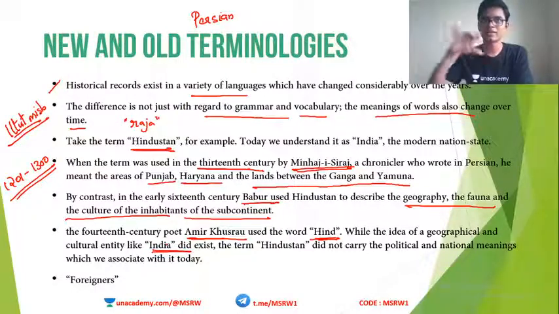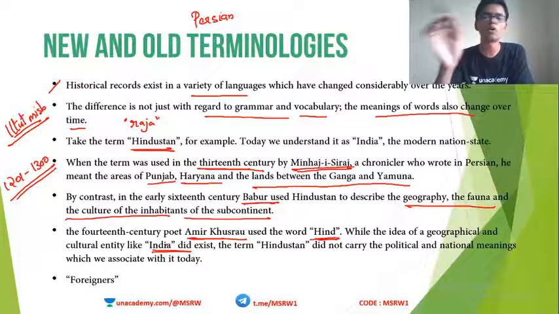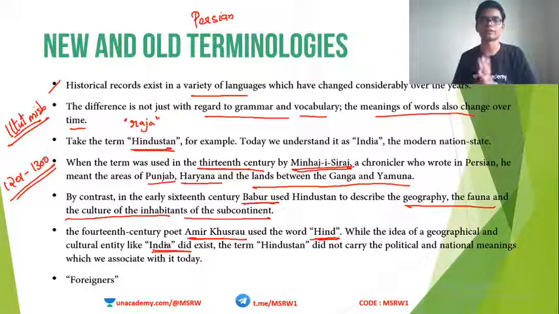Although it didn't have any political or national meaning at that time, even then he used the same term, more or less like Babur, to represent the Indian subcontinent. So the same word, Hindustan, has three different meanings here: one by Minhaj Siraj, one by Babur, and one by Amir Khusru. Babur and Amir Khusru are almost the same, but still we have something like three different meanings.